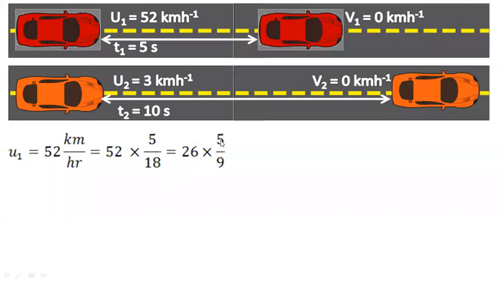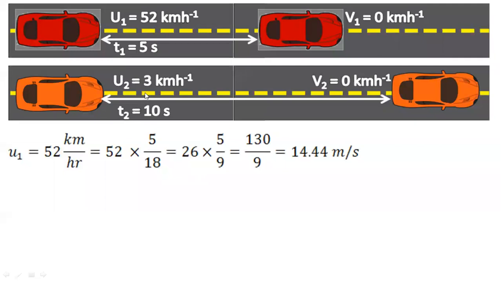Now 26 into 5, that would be how much? 130. 26 into 5 is 130, so 130 by 9. Now we have to divide it. The answer is going to be in decimal. So how much is the answer? 14.44. Initial velocity is 14.44 meter per second for the first car.